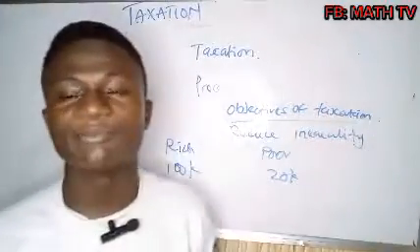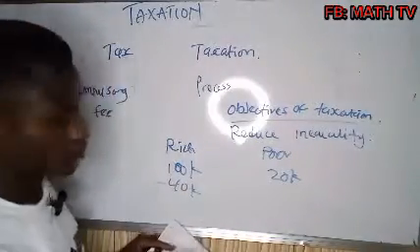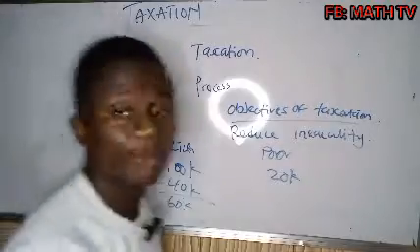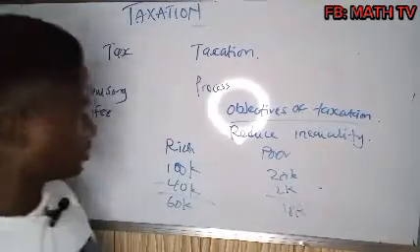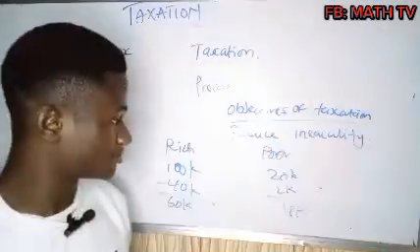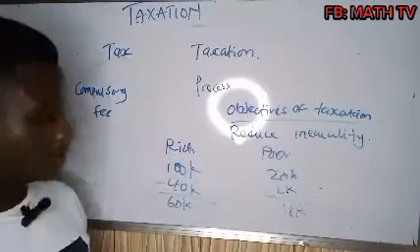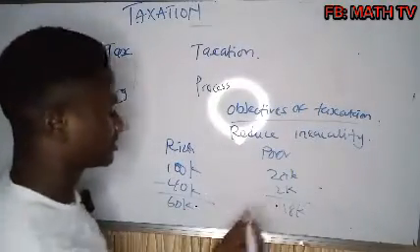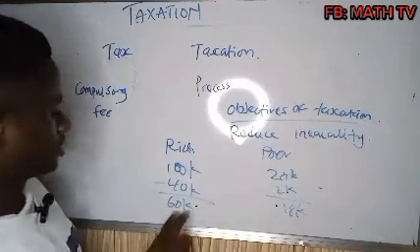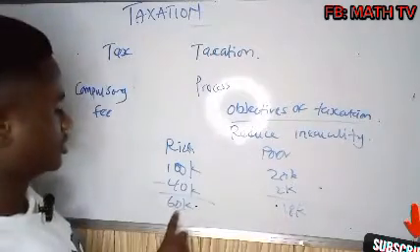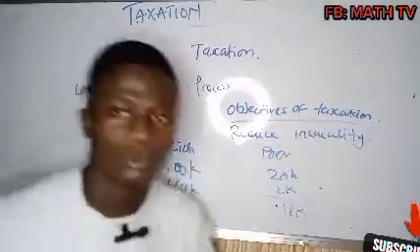So at the end of the day, after imposing tax, the rich is meant to pay, let's say for example, 40,000. Now if you subtract, you are left with 60,000. While the poor is meant to pay 2,000, so if you subtract, you have 18,000. So the gap before the tax between the two is 80,000 naira. That's a wider difference. But after imposing the tax, the difference is very small. If I'm not wrong, 60 minus 18 should be 42,000 naira. So what has happened here? The government has reduced inequality.